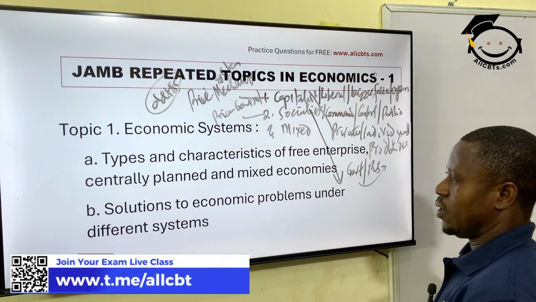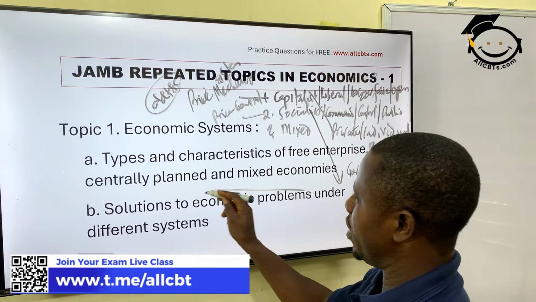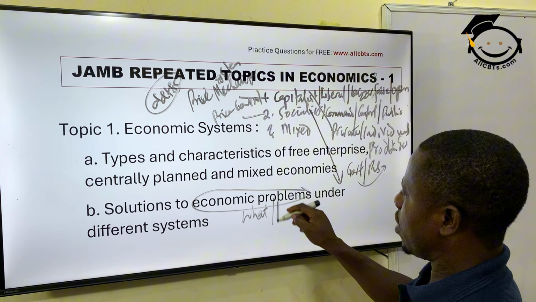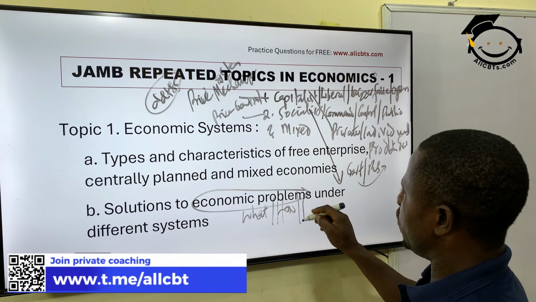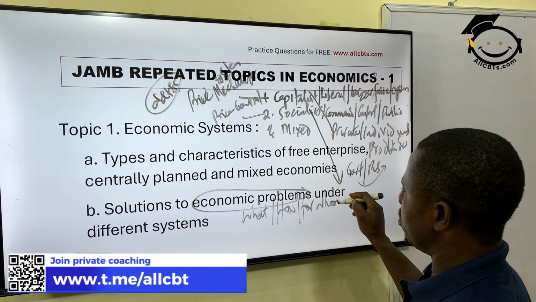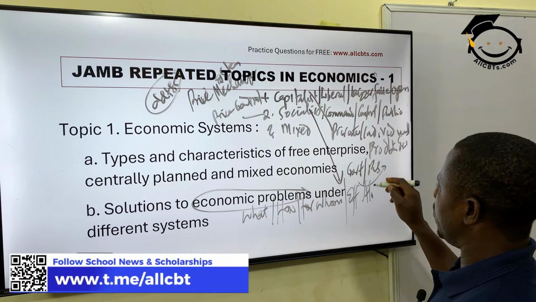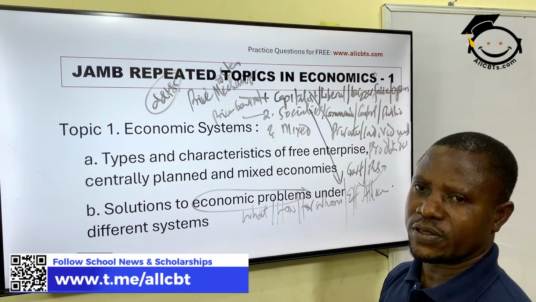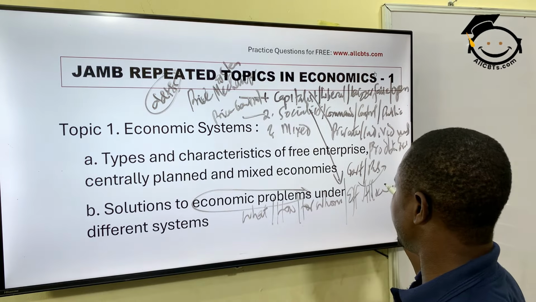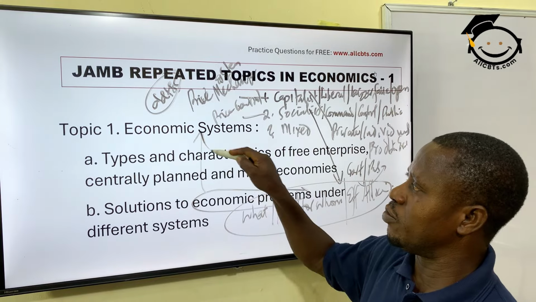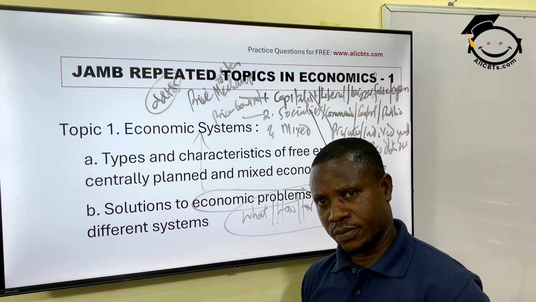So, when you talk about the basic economic problems, we are talking about what to produce, how to produce, for whom to produce, and of course, efficiency in the allocation of the available resources. So, who provides solution to these problems determines the system of economy you operate in your country.